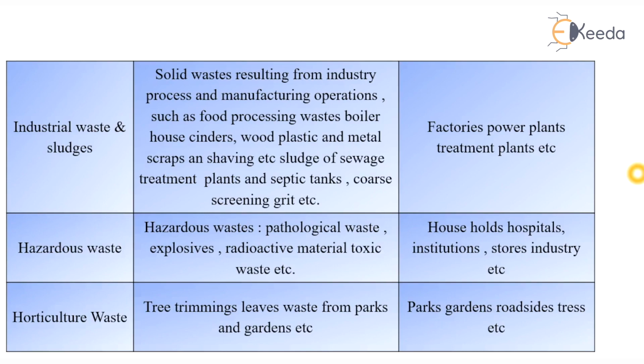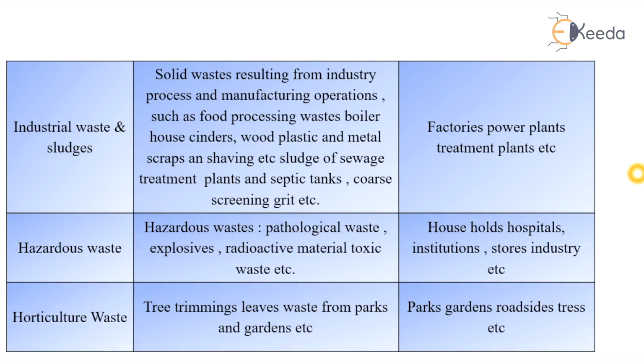Next is industrial and sludge waste from different water and wastewater treatment plants. This is solid waste resulting from industrial processes and manufacturing operations such as food processing, boiler house cinders, etc., wood, plastic and metal scraps and shavings, etc., sludge of sewage treatment plants and septic tanks, post screening grit, etc. The sources of this industrial waste and sludge are different factories, power plants, treatment plants, etc.